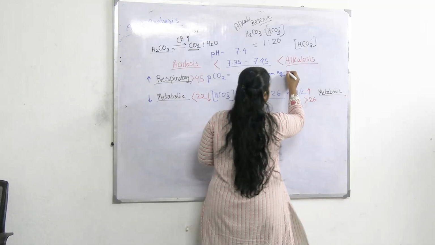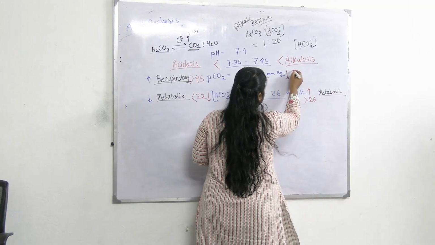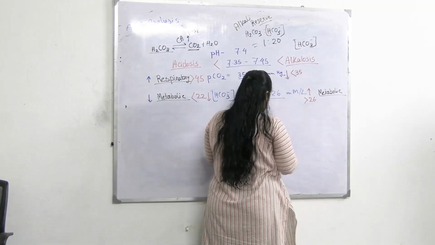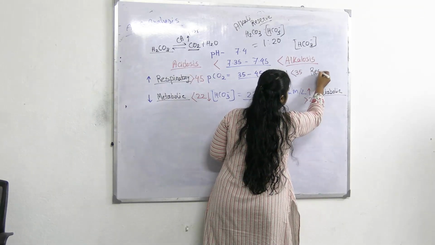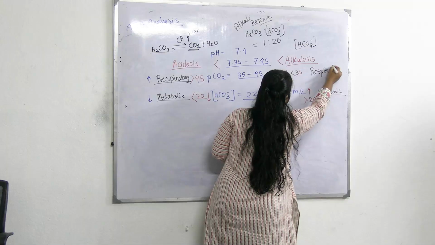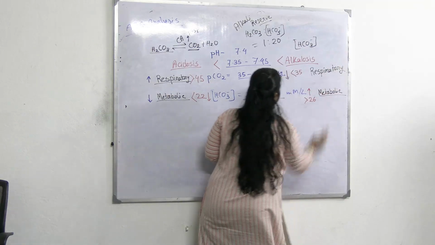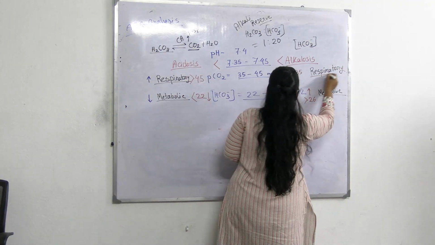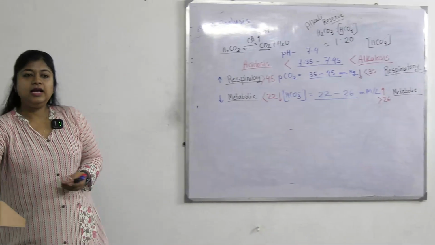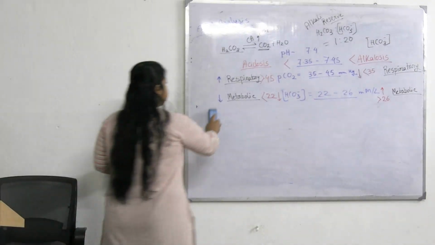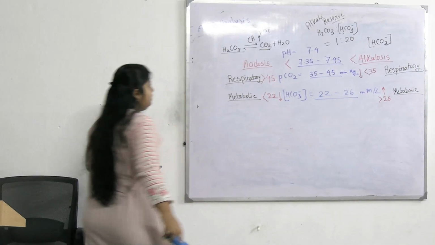It should be low. কত low? Less than 35. And this is known as respiratory alkalosis. হয়েছে? Clear? Is this chart clear to everyone?